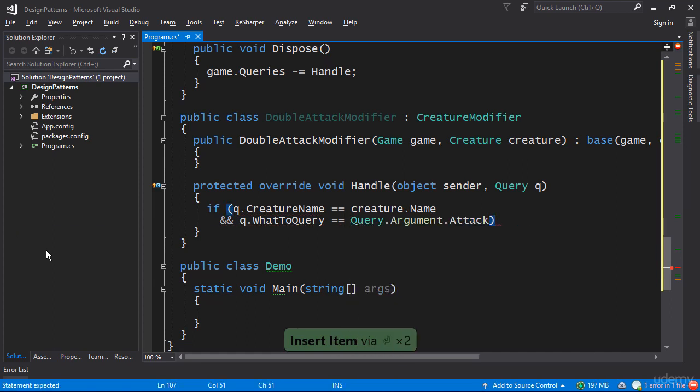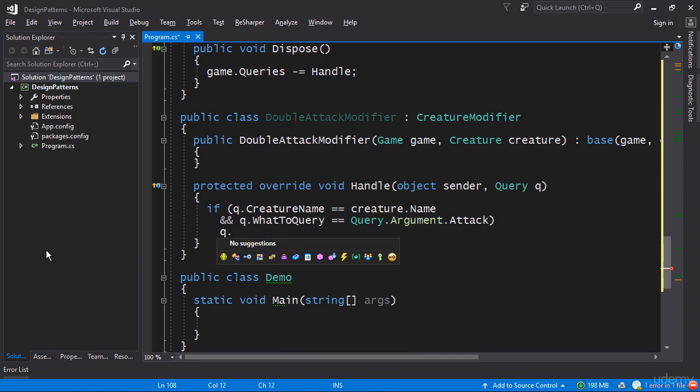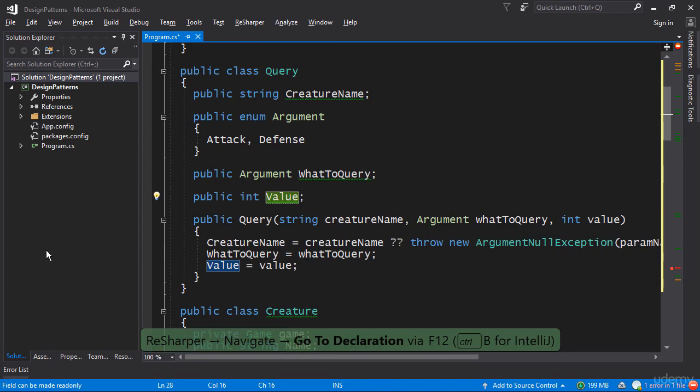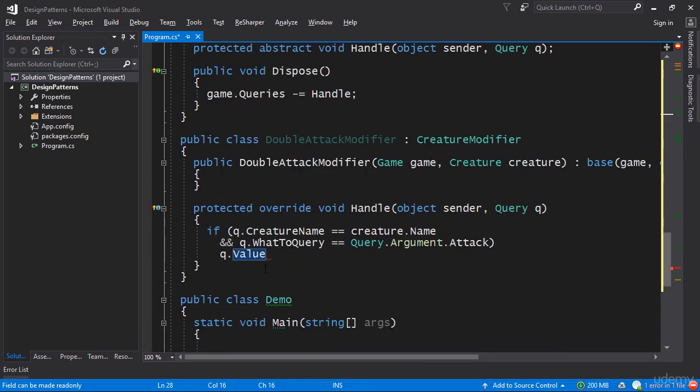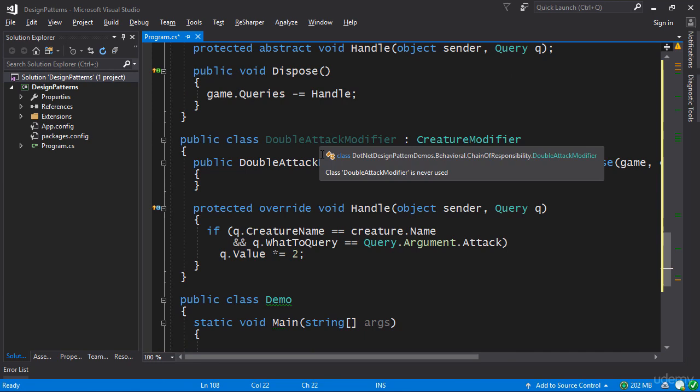So if we want to modify attack, what we do is we take q.Value, and hopefully it's public. Let's take a look at, yeah, it's public here. So we take the query value and we multiply it by 2. So q.Value *= 2. There we go. Okay, so this is the implementation of the double attack modifier.